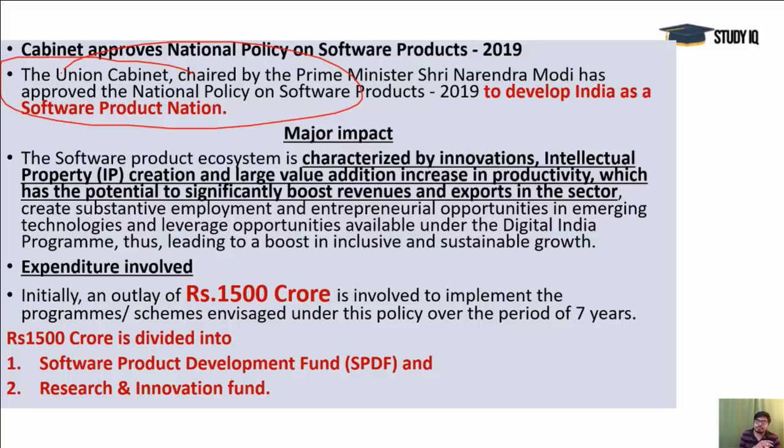We are very much capable here. We have genius minds. Great IT professionals are there, and they are software makers mainly. So revenues, exports, value addition chains, innovation, intellectual property, all things should be boosted here. For that, they are allocating around 1,500 crore rupees initially. It is divided into two important categories: software product development fund and research and innovation fund.